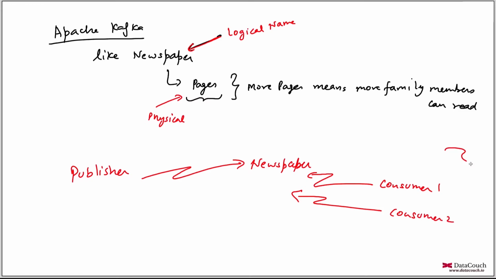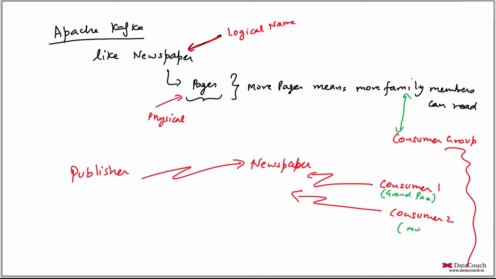Consumer 2. This is like a consumer group, so we call it a consumer group, and we can say this is like a family. This is a family, and these are family members. Consumer 1, consumer 2, these are family members. So you can say this is my grandpa,